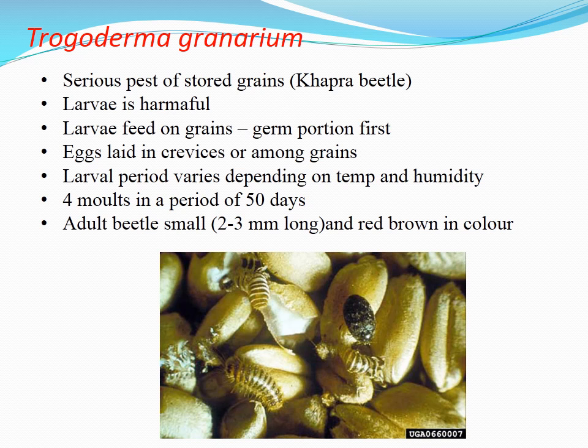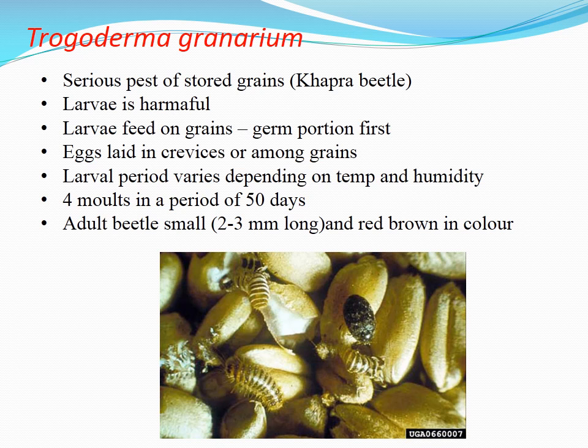The larval period varies depending on temperature and humidity. For the larval stage to reach adult, it takes about 4 molts, which take place in about 50 days. So the larval stage lasts for about 50 days.